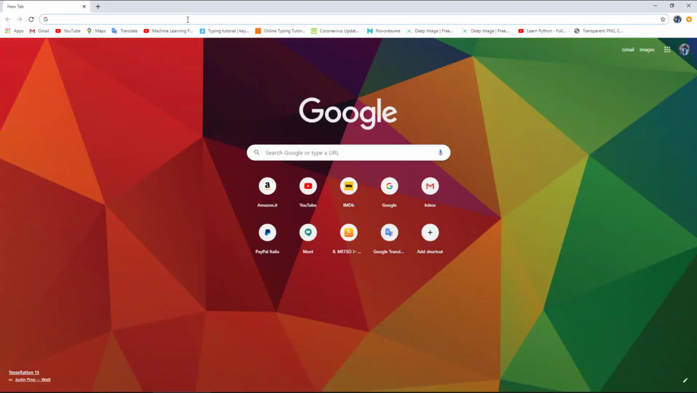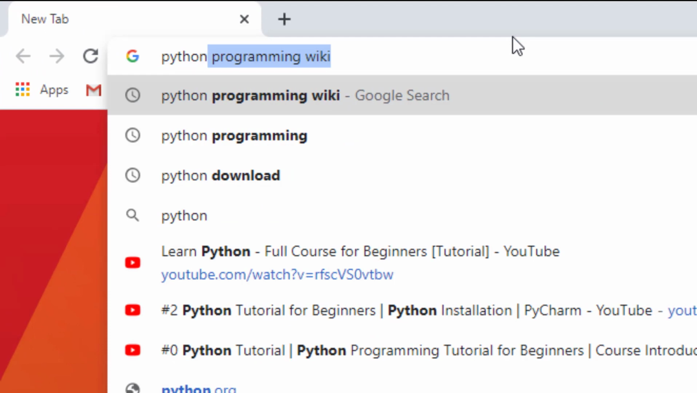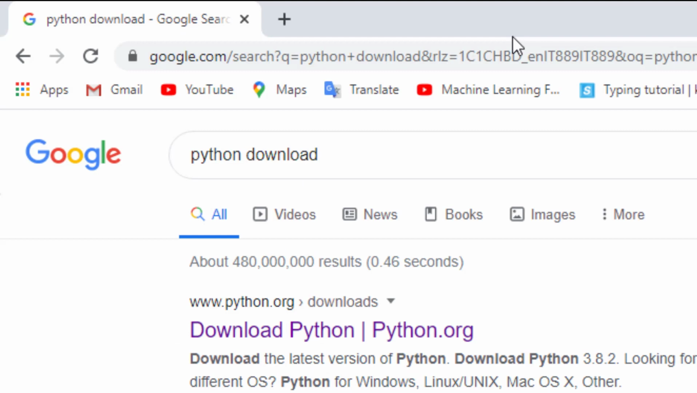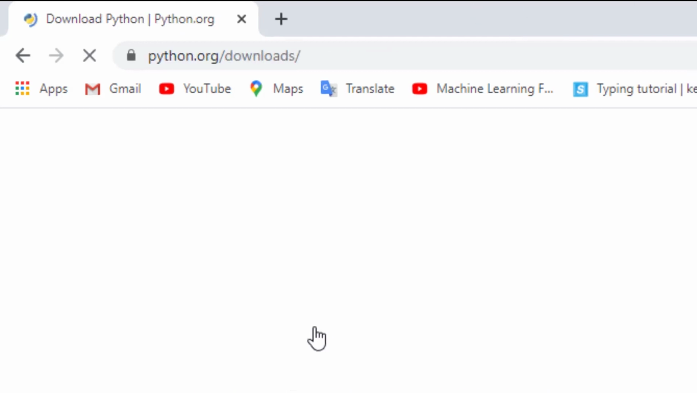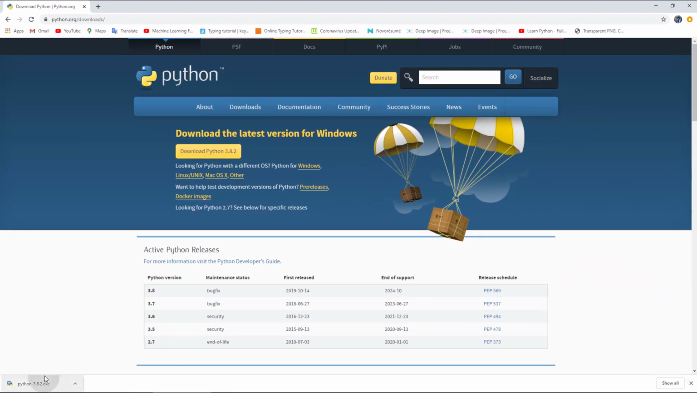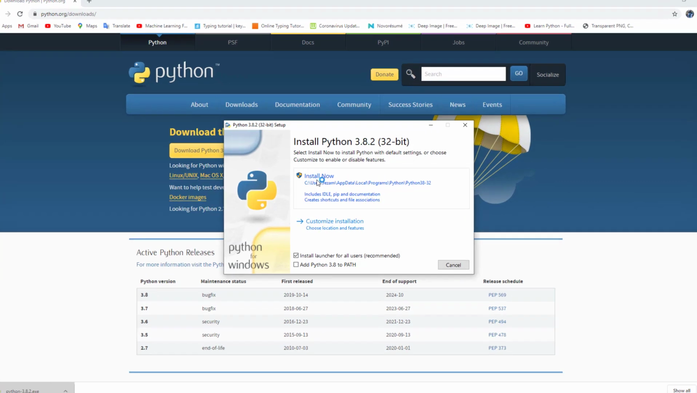Alright, the first step is to download Python interpreter. In order to do that, I will type Python download. And then here the first choice is from the python.org website. It will give you the most recent version of Python interpreter available. Now at the time of recording this video it is Python 3.8.2. I will download it and when the download finishes I will open it.